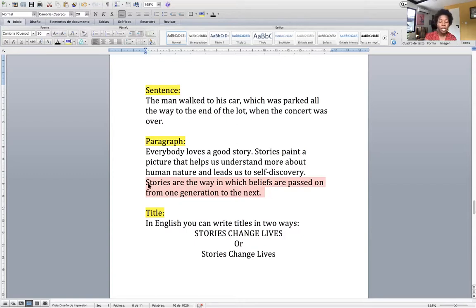Your sentence starts with a capital letter and ends with a period. Now let's talk a little bit about titles in English. It's different from Spanish, yes. It's a whole different language.